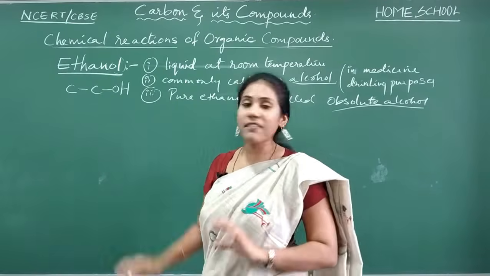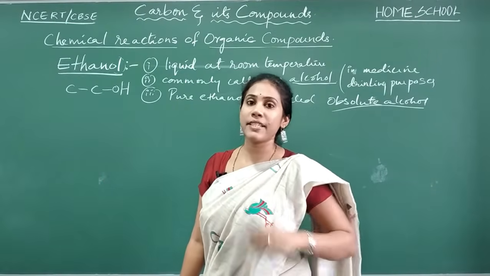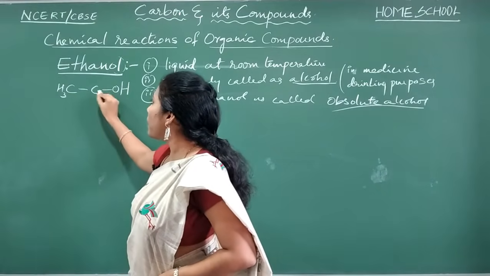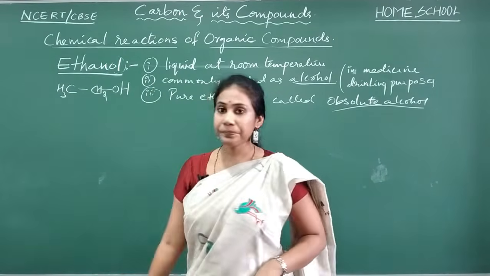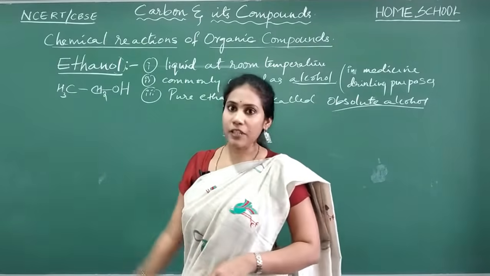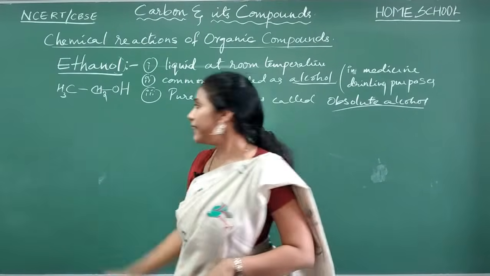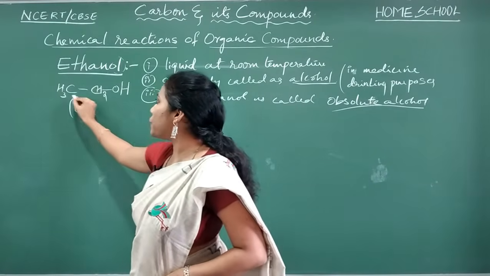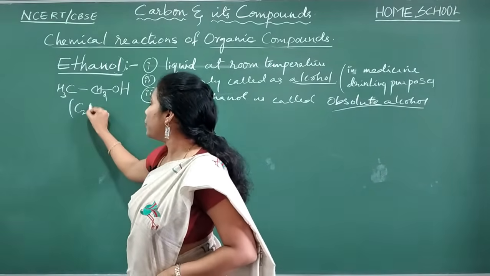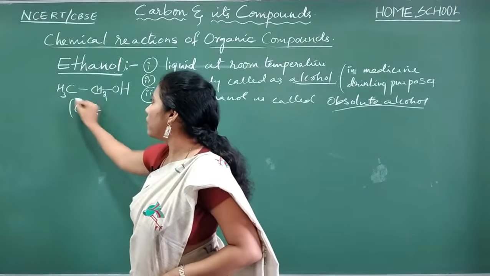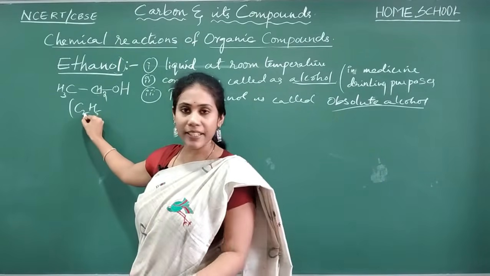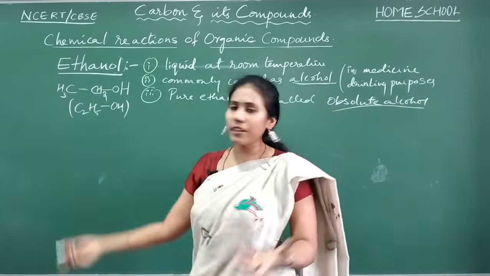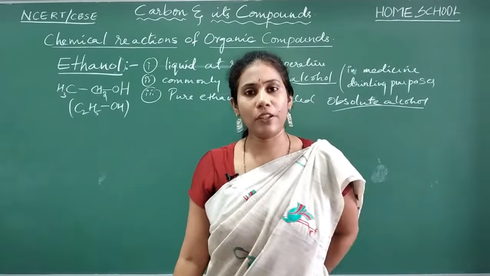You have to satisfy the valency of carbon. You should have 4 bonds around carbon. 1 bond only is there, so I will put 3 more hydrogens, and here 2 bonds are only there, so I will put 2 hydrogens. So this is the shortcut structure that we have learnt about ethanol, isn't it? And what is the formula you will write for this? 2 carbon atoms. How many hydrogen atoms, guys? The CH3, CH2 combined together, I can write it as C2H5-OH. This is another way you can write the formula or structure of ethanol.